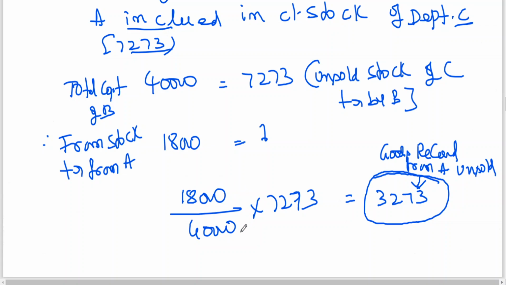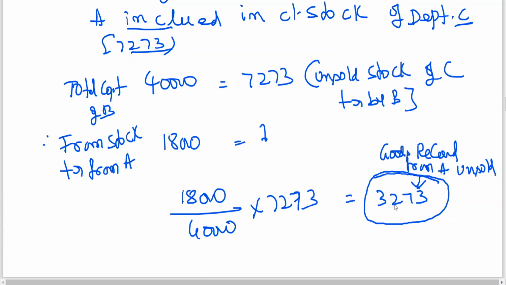In simple words, whatever B is transferring to C, 45% which is coming from A is included in that, and 55% is his own processing. Processed by A is how much? 45%. So that 45% is coming to 3,273. That means 7,273 total stock of B, 55%. You can take the calculator, you'll be getting the same thing.